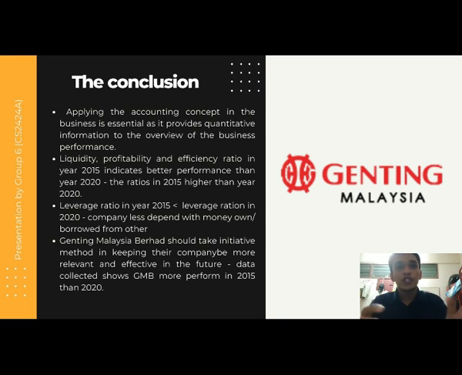After comparing two years, which are year 2015 and 2020, of Genting Malaysia Berhad's financial statements, we can say that liquidity, profitability and efficiency ratios in year 2015 indicate better performance than year 2020, because the ratios in 2015 are higher than year 2020. Leverage ratio in year 2015 is less than leverage ratio in 2020. The company depends less on money borrowed from others.